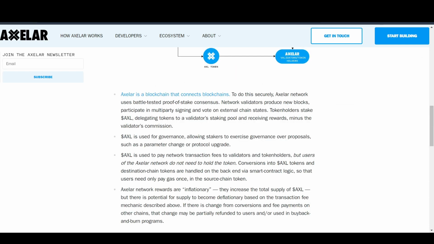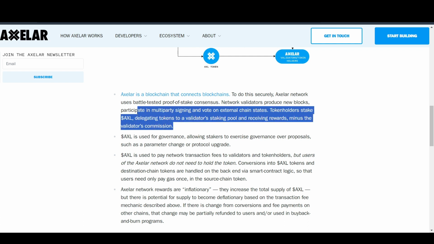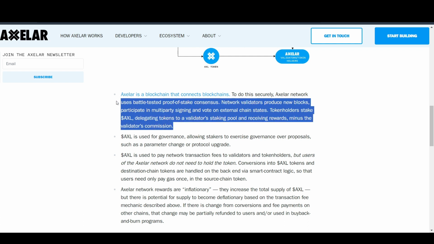So let's talk about the tokenomics of the AXL token. As it is a proof of stake blockchain, we look at its utility first of all. It is used to stake. Basically validators and stakers stake and they make the blockchain secure, which is the biggest utility for any layer 1 blockchain. So that also applies to Axelar as well.